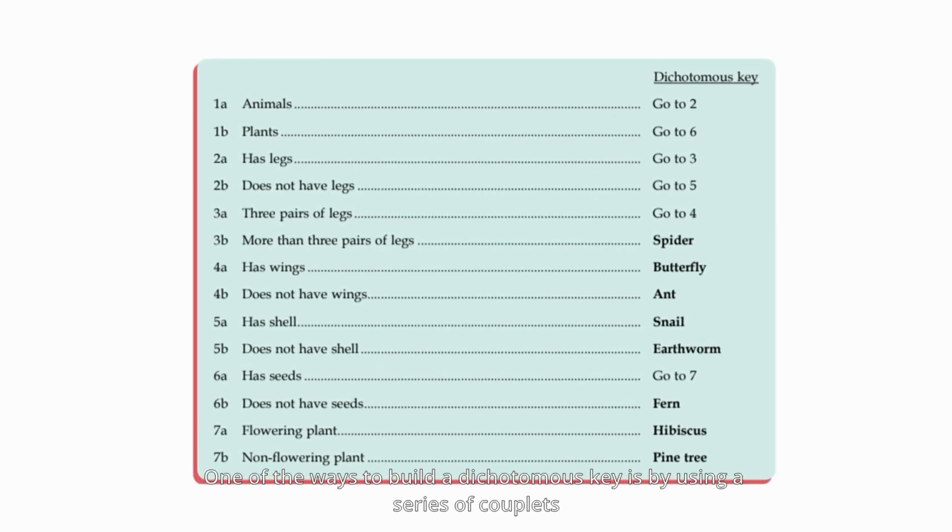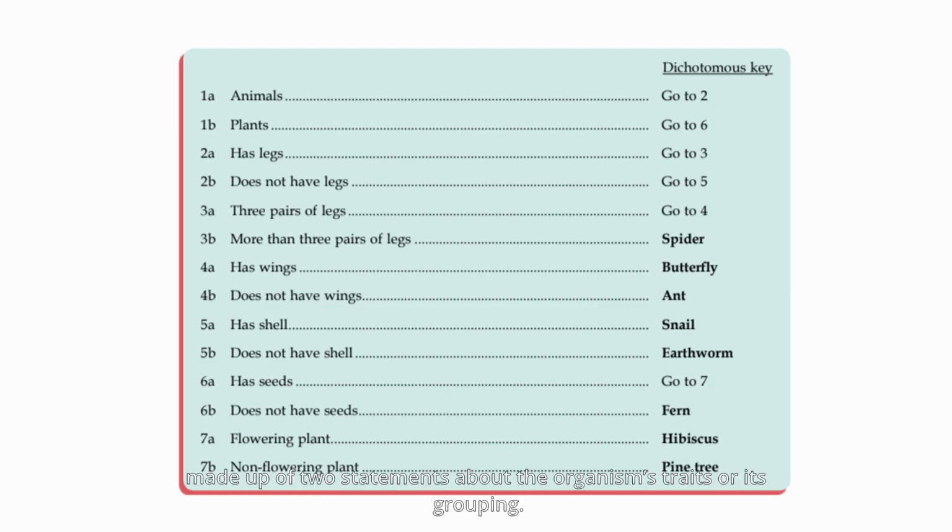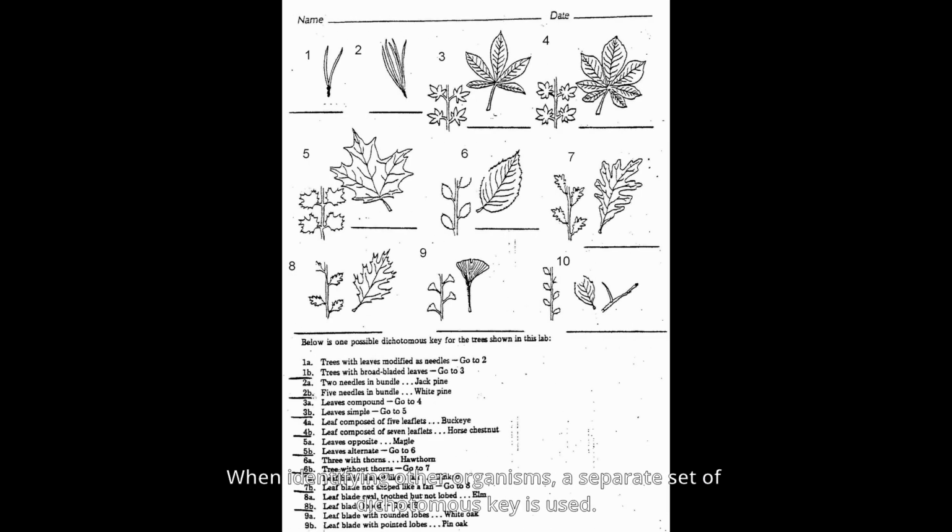One of the ways to build a dichotomous key is by using a series of couplets made up of 2 statements about the organism's traits or its grouping. When identifying other organisms, a separate dichotomous key is used. The traits chosen for a dichotomous key must be based on obvious and observable features.